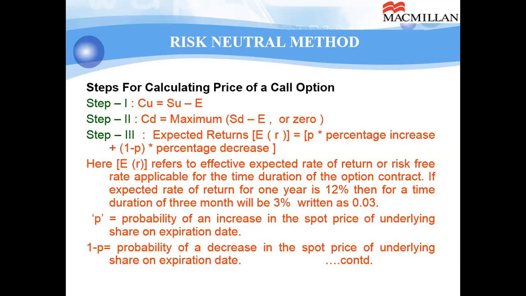P is the probability of an increase in the spot price of the underlying share. Alternatively, if price increases, you will generate CU. The CU comes only when price increases. So whatever is the probability of price increase of the spot price, the same probability will be applicable for the CU. So we can say this is also the probability of CU. And 1 minus P is the probability of decrease in the spot price of the underlying share on expiration date. So 1 minus P is the probability of happening CD by the expiry.